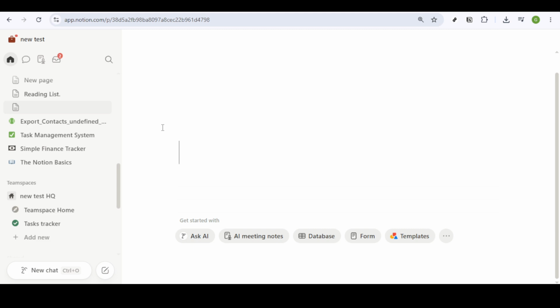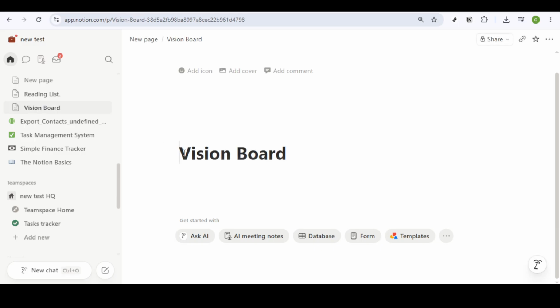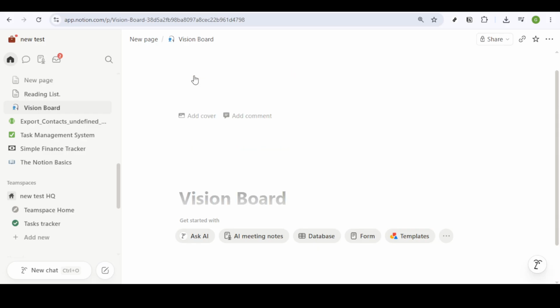Once you've named your page, choose the Empty Page option to give yourself a blank canvas. This clean slate is where your future aspirations will unfold in vivid detail. Remember, your Notion Vision Board is a living document, ready to evolve as your goals and dreams do.